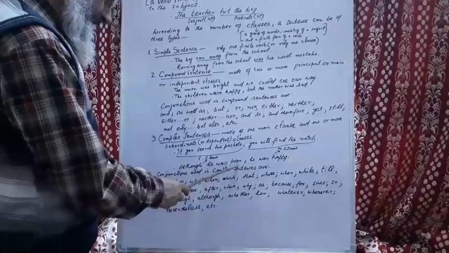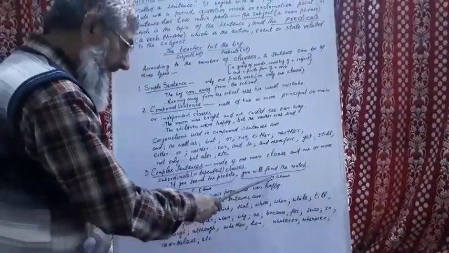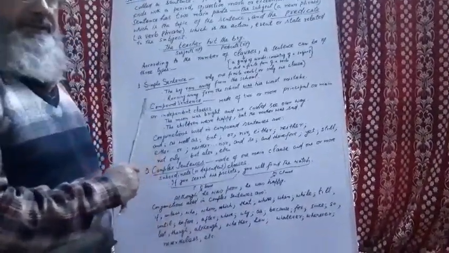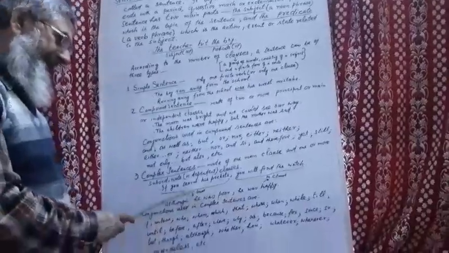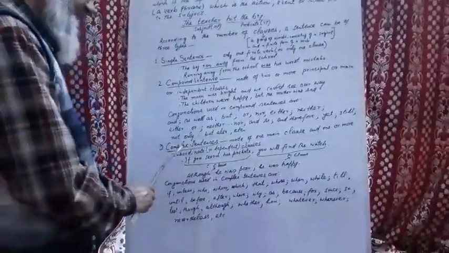Another example: although he was poor, he was happy. He was happy is the main clause, whereas although he was poor is the subordinate clause. Again, this sentence has one subordinate clause and one main clause. So this is another example of a complex sentence.